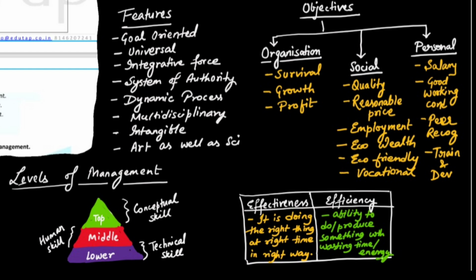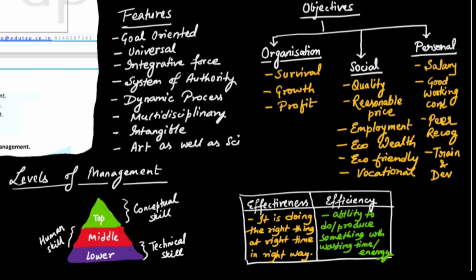So now the management works at three levels. The first is the lower level, then middle level management, and then comes top level management. A question has been asked from this portion. The lower level management deals with planning day-to-day work, training of workers, evaluating performance, motivating the workforce, and close personal contact with the workers to ensure discipline and teamwork.